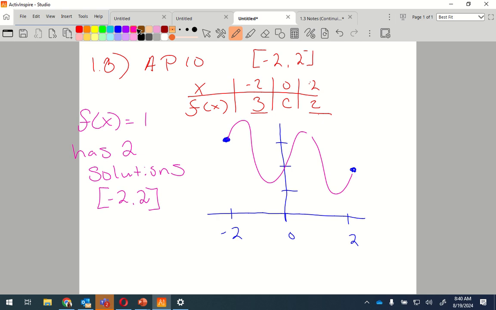If C is equal to, so the C value we're looking for, I have choices, so it's either 1/2, 1, 3, and 4.